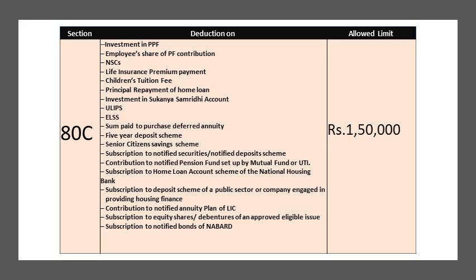So there are many options to get exemption, but as per 80C, the maximum allowed limit is 1.5 lakh.